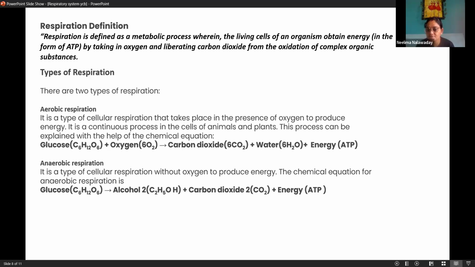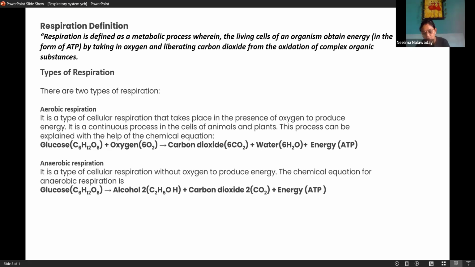For production of enzymes, hormones, chemical substances, proteins, synthesis of proteins from amino acids. There are lots of chemical procedures going on in our body, and all those are called biochemistry. Biochemical reactions are going on.